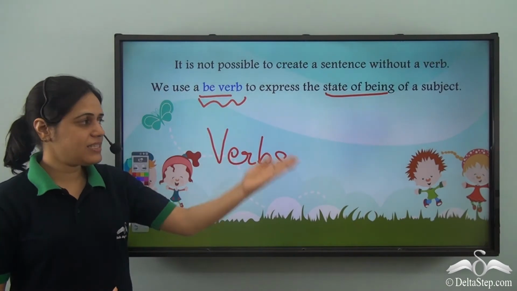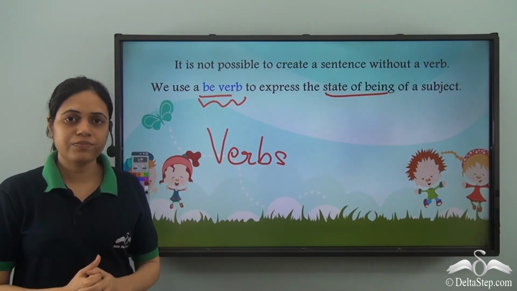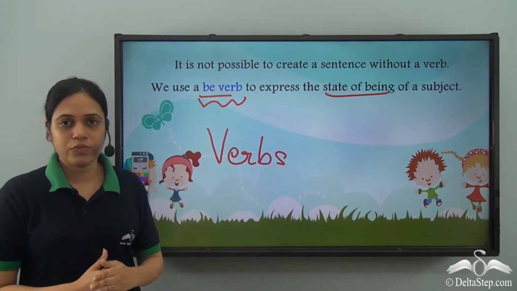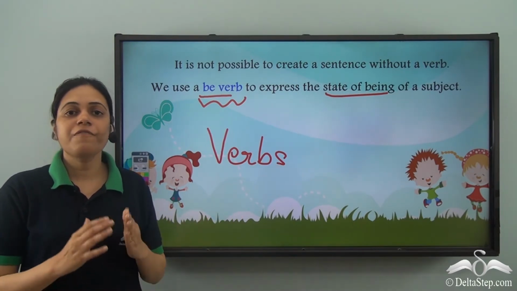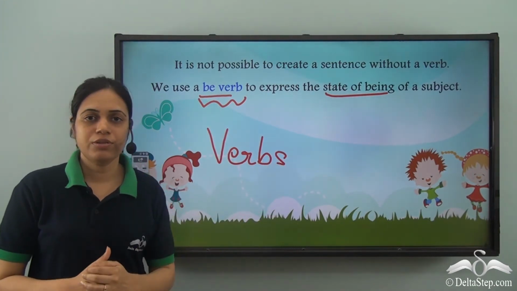So if I say this is a boat, it is a sentence, but there is no action here. It just tells us that there exists a boat. So this is a boat. So "is" is a be verb which tells us about the state of being of the boat.